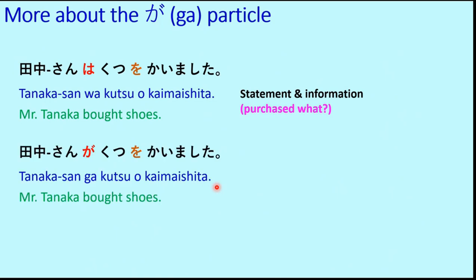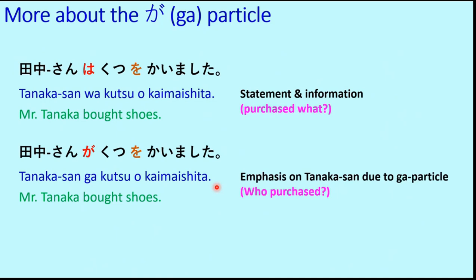Now if we say Tanaka-san ga kutsu o kaimashita, then the emphasis is on who purchased. Tanaka-san ga. So as we just said, whatever is before ga is being emphasized. So Tanaka-san ga kutsu o kaimashita. So now the importance is not on the shoes, but on the person who purchased those shoes.